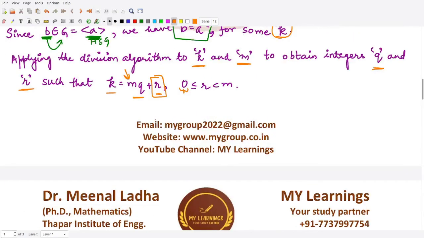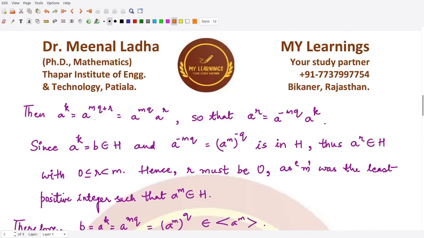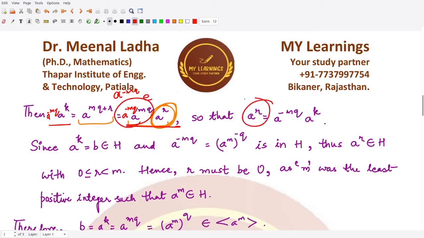Because K is equal to MQ plus R, A raised to power K is A raised to power MQ plus R. So you can separate out the terms according to the exponent laws. And from here, you can calculate the value of A^R. A^R is obtained when you pre-multiply both sides of this equation by A raised to power minus MQ. The term becomes identity, so you have A^R is equal to A raised to power minus MQ times A raised to power K.